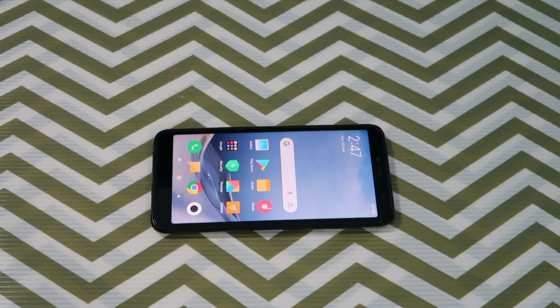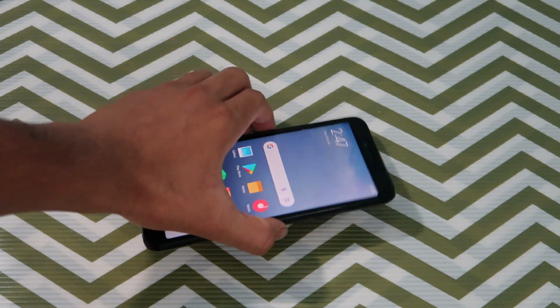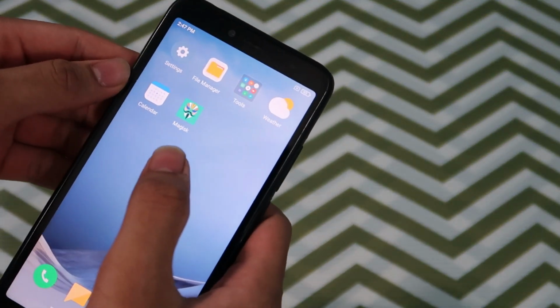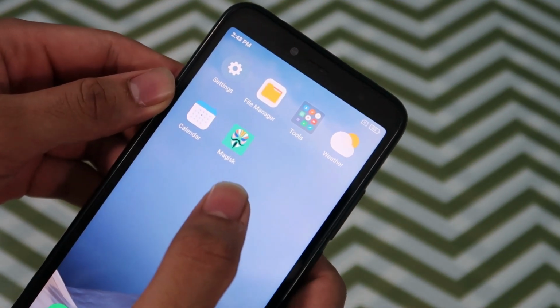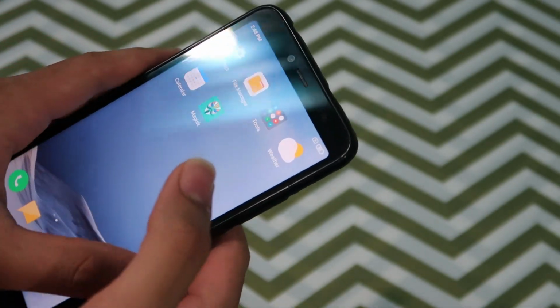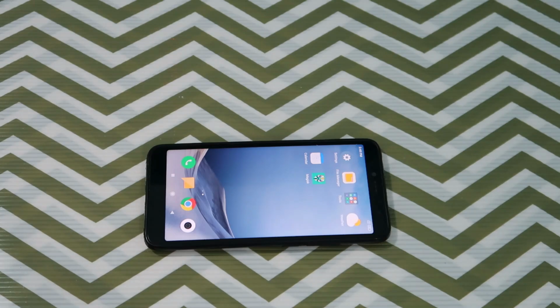Before starting, let me tell you the basic procedure required for installing the custom ROM. So first we are going to install a custom recovery inside this device. Then we have to install an app named Magisk, and then inside the custom recovery, we have to load the firmware files. So let me show you.